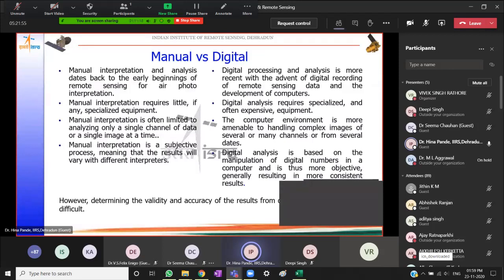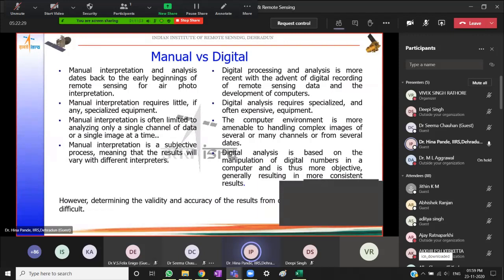Now, manual versus digital interpretation. Since you have not had an exposure to the digital system, I will just quickly rush through this. After the next session, you will probably be able to make more sense of this comparative analysis. Basically, manual interpretation and analysis dates back to the early beginnings of remote sensing, and digital analysis came only with the advent of the development of computers and digital recording systems for data.